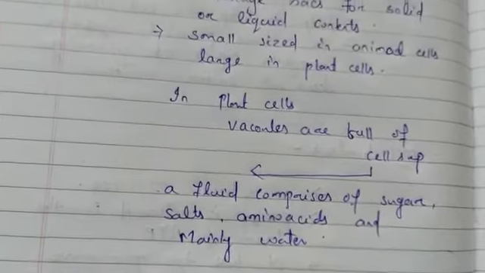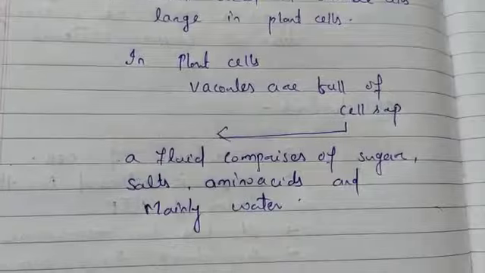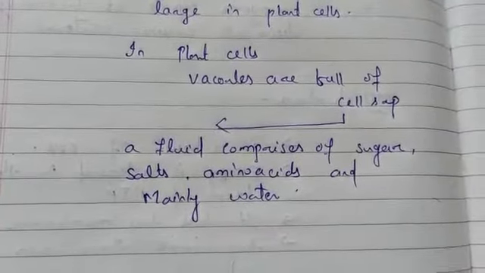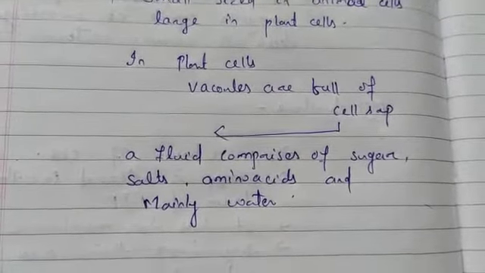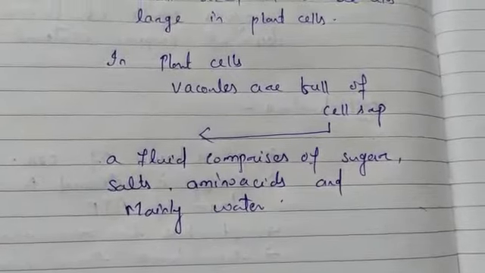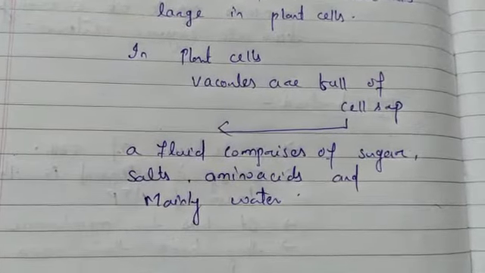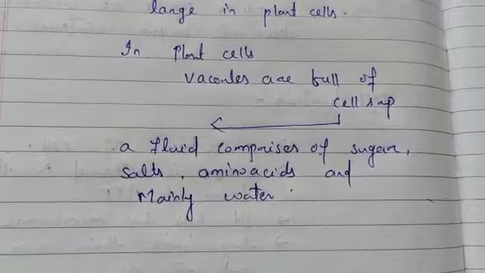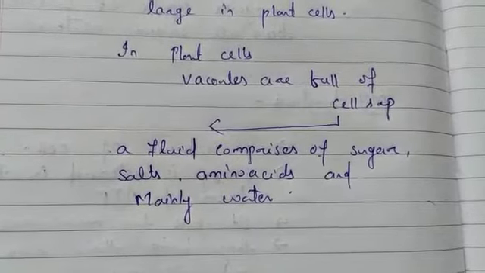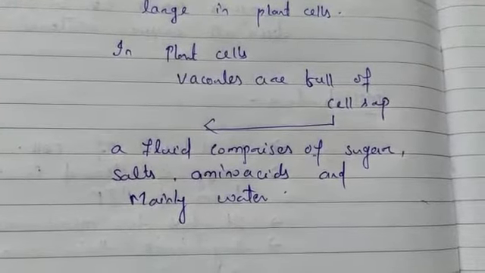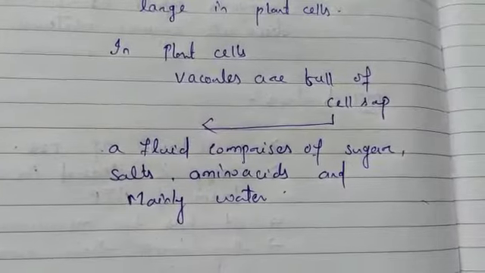So the vacuoles have a very important function for the plant cell because it provides turgidity and rigidity to the cell. The vacuoles contain cell sap, which provides turgidity and rigidity to the cell, and it contains many important substances for the life of the plant cell like amino acids, sugars, various organic acids and some proteins.